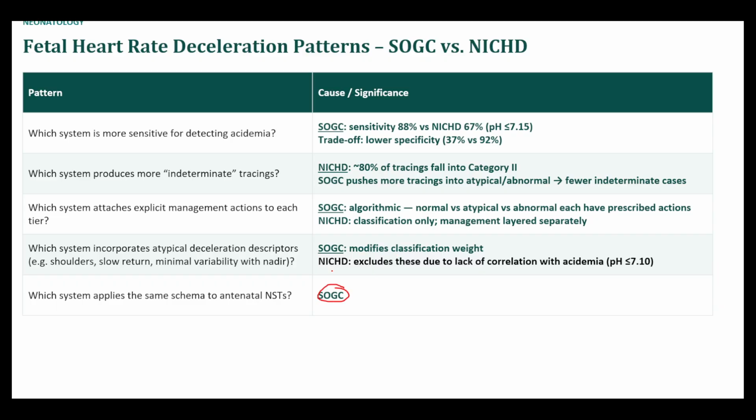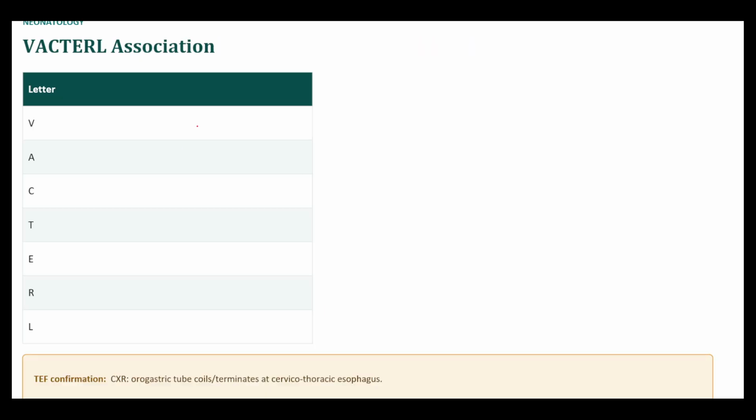So Canadian for antenatal NSTs, Canadian for the descriptors of variability cells. Explicit management is Canadian. And then, okay, the Canadian system is more sensitive, but it's less specific. That makes sense because the American system puts more things into category 2. Okay, that makes sense.